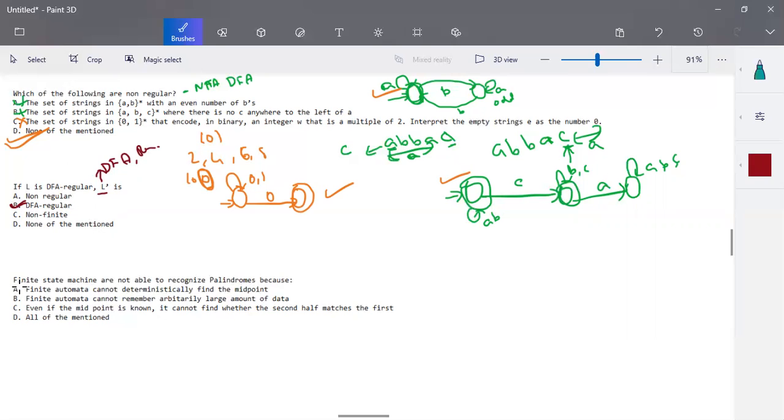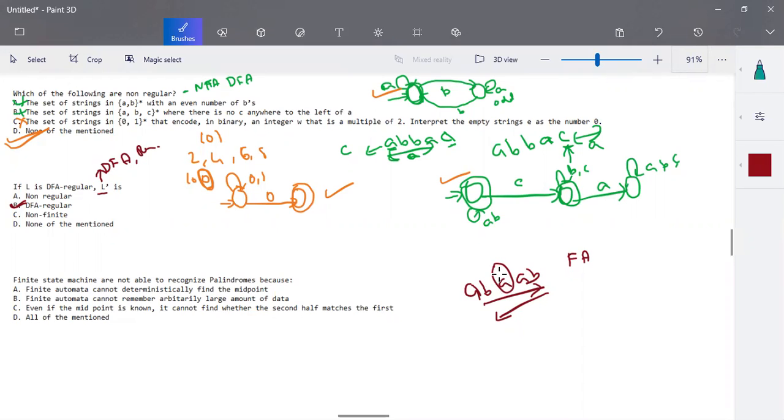Now coming to the last question: finite state machines are not able to recognize a palindrome. What is a palindrome? A palindrome is a string, like the input is made up of any combination of A and B. Okay, so a string and its reverse. If the string and its reverse are the same, then we can say that it is a palindrome string. And we cannot construct a finite automata for accepting the palindrome string. The reason is we don't know exactly what the middle element is, and where we have the middle element.